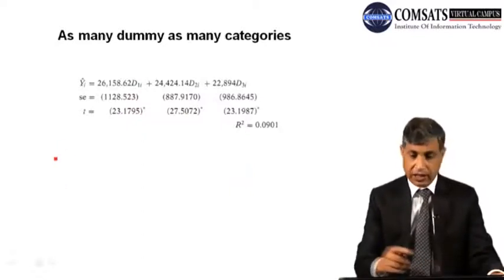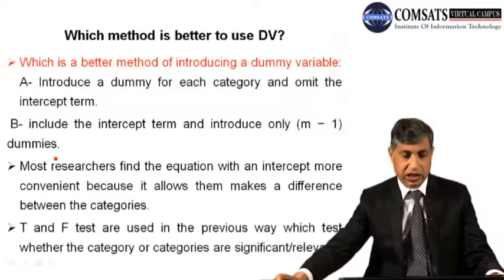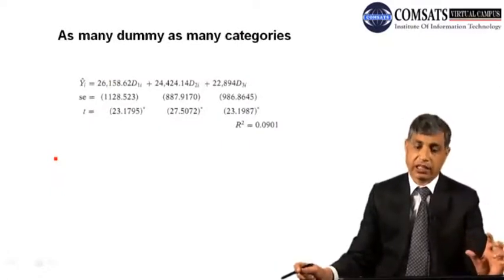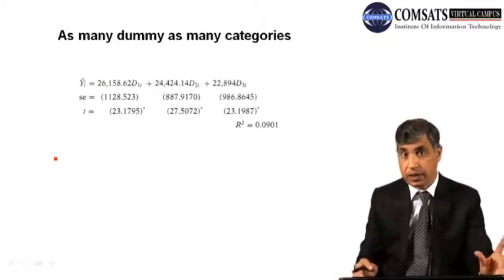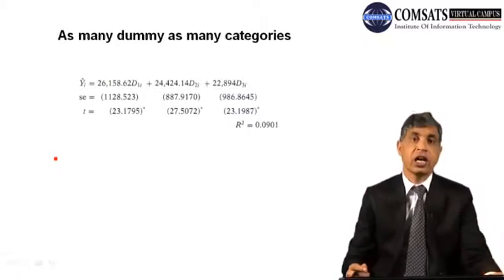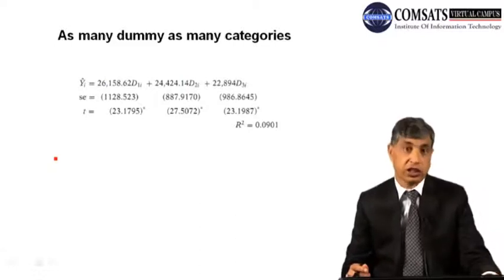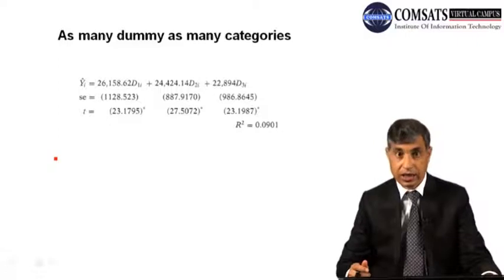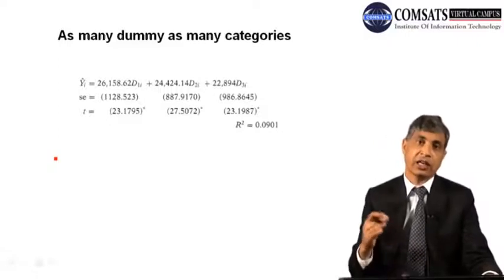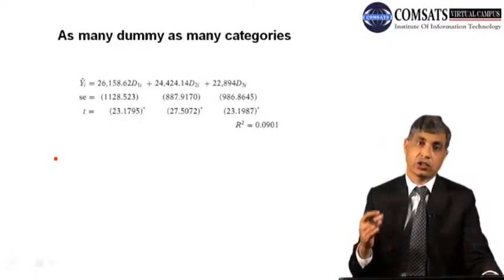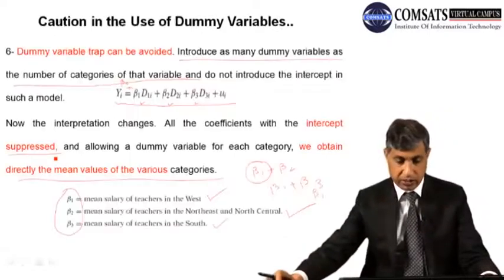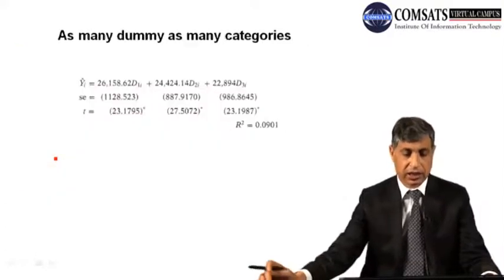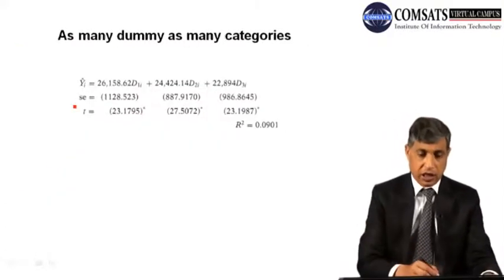Now look here, rather than going to the next slide, I have used as many dummies as there were categories. You remember from our first example related to the United States, that we said there are 3 regions in the United States. The first was the North and Central, North Central, and the other was the South, and the other was the West. Let me see. The first was the West, the other was the North and the South. They are changing. So look at this.